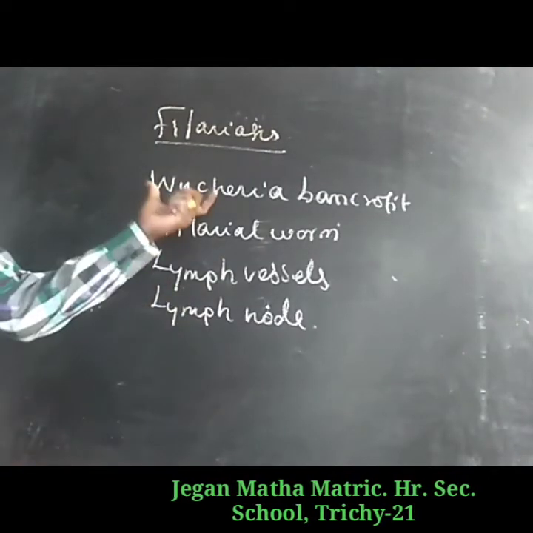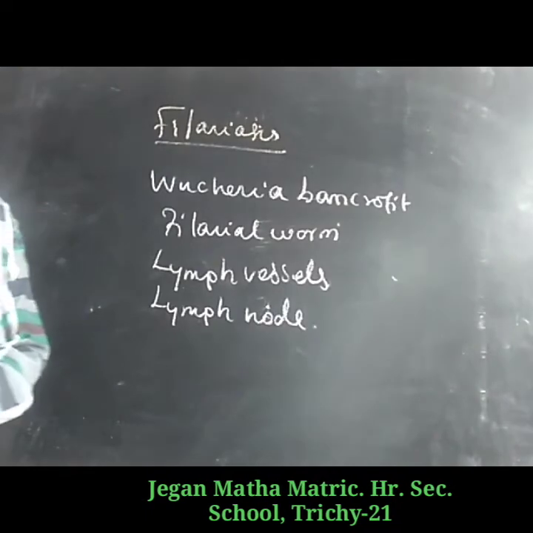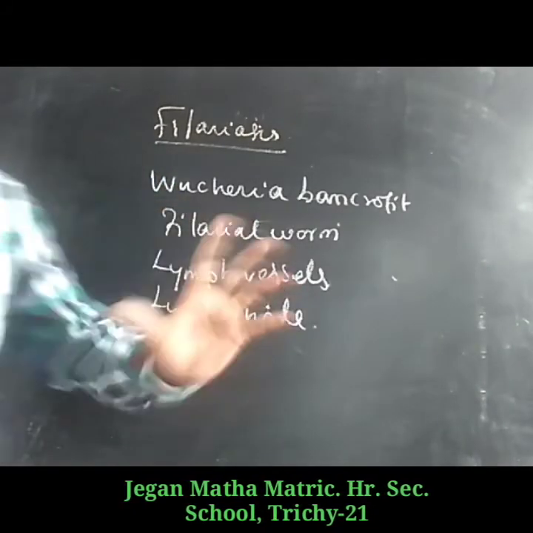The worm shows sexual dimorphism. The male and the female are easily differentiated.